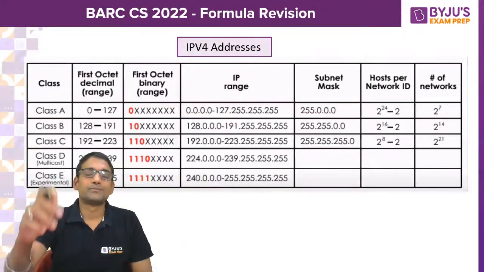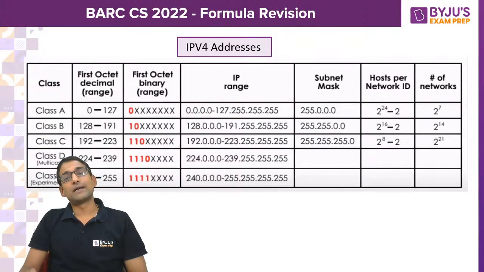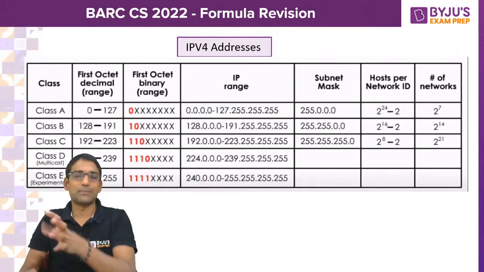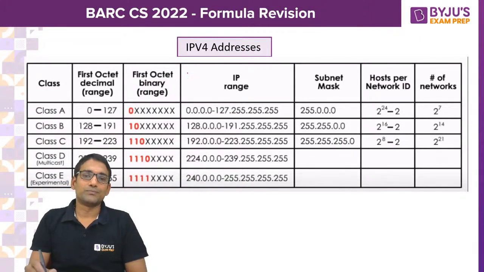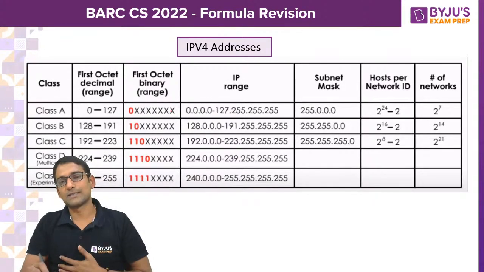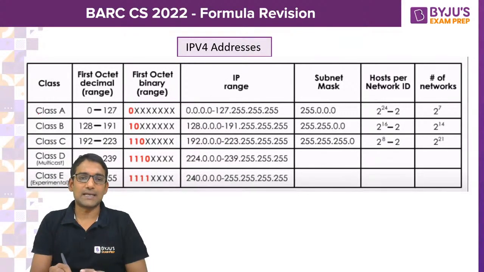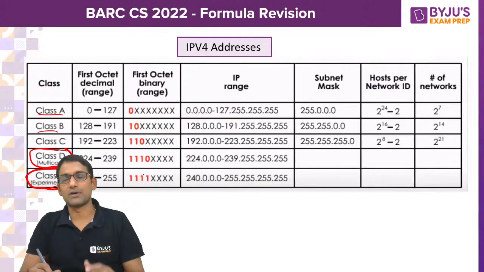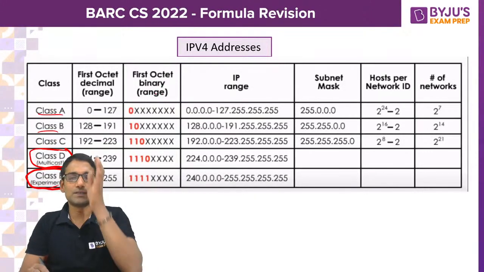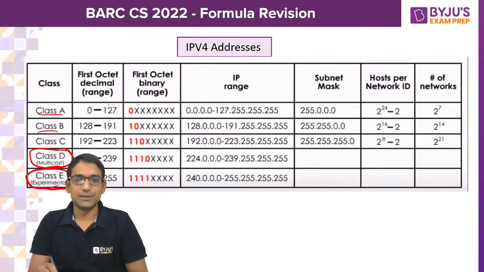Then please revise IPv4 addresses, their range and their subnet mask once. The IPv4 addresses are classified into 5 groups as class A, B, C, D and E. In this, class D addresses are called multicast addresses. Class E is left for research purposes or experimental addresses, you can say. So what is the first octet range for class A?